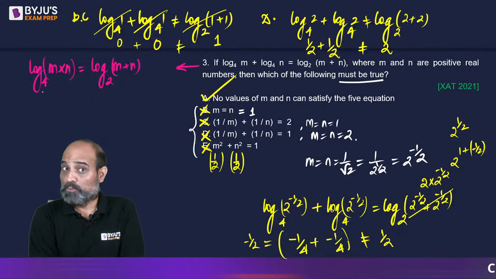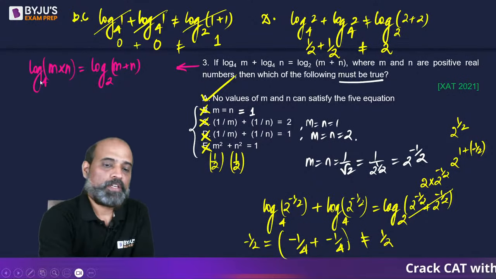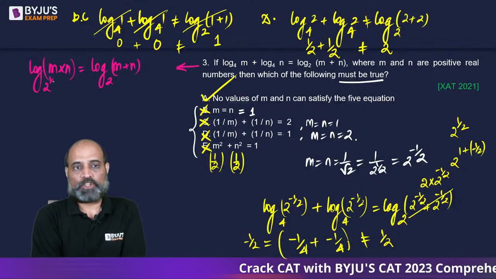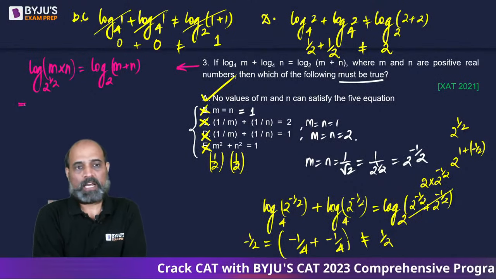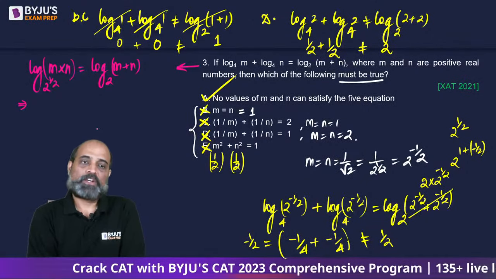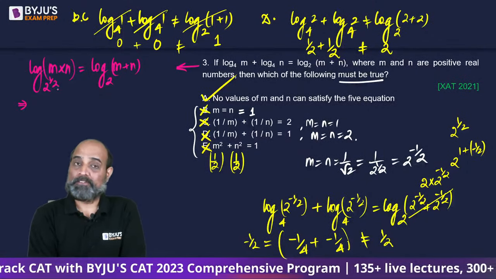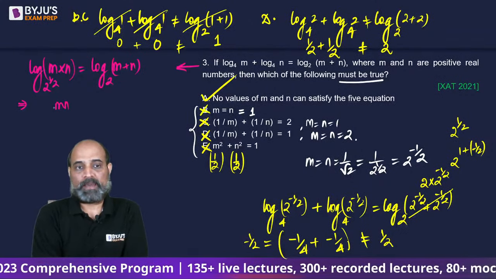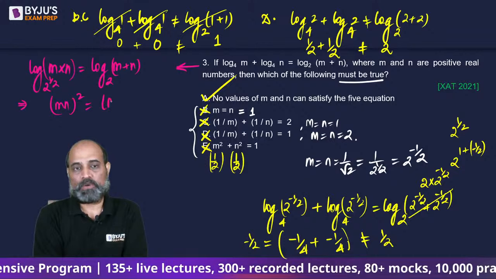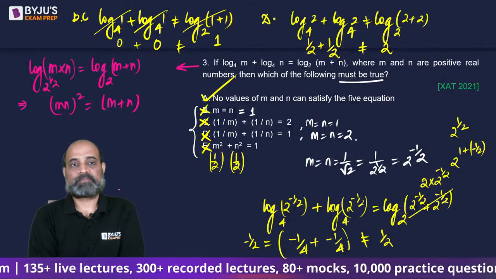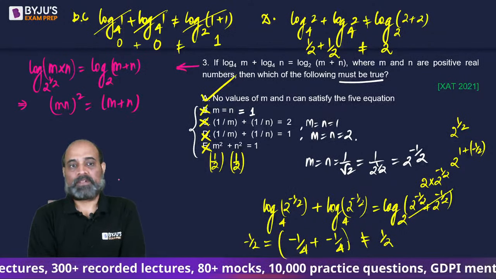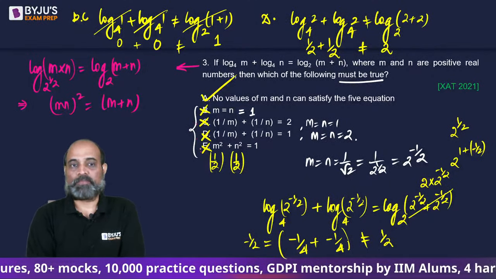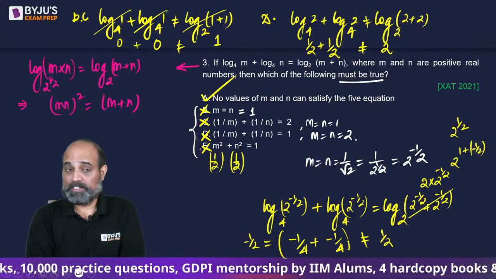Now, in order to remove log, what we can do is we need the same base, isn't it? So let's write 4 as 2 to the power 1 by 2. अगर आप इसको rearrange करोगे, तो this power 1 by 2 will go in the front and it will become 2. So you get (mn) whole square is equal to m plus n. Right? अगर इसको सिंप्लीफाई करना है तो इसमें से किस फॉर्मेट में लिख सकेंगे, which will be difficult, right?